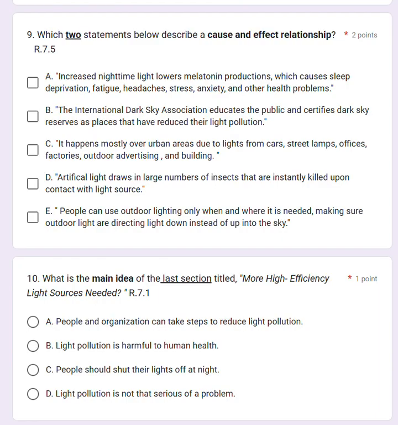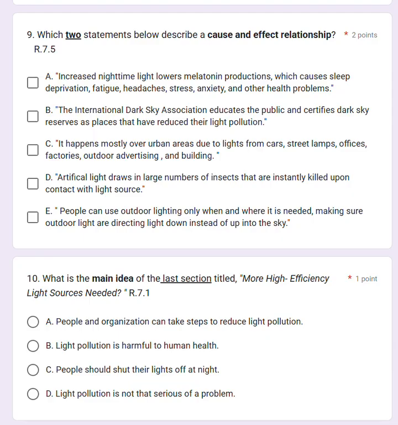Number 9. Which two statements below describe a cause and effect relationship? Is it A, increased nighttime light lowers melatonin production, causes sleep deprivation, fatigue, headaches, stress, anxiety, and other health problems? B, the International Dark Sky Association educates the public and certifies dark sky reserves as places that have reduced their light pollution.